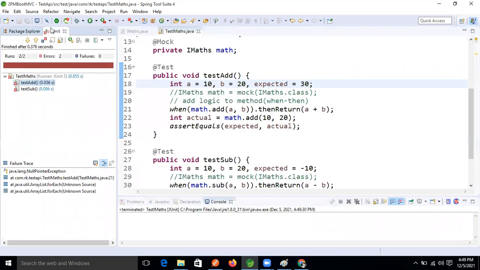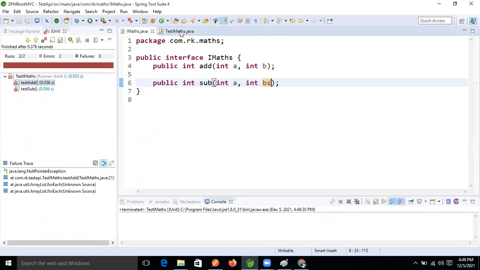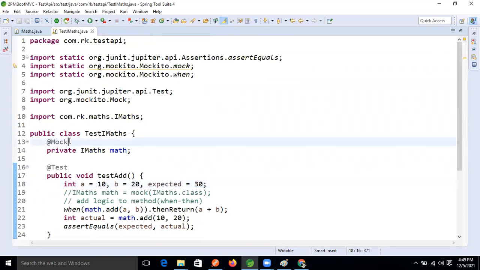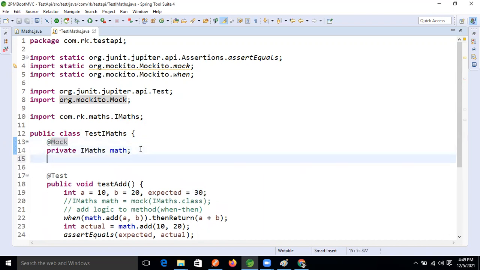Why are we getting it now? We need to initialize, guys. The Mock annotation is there, but we need to activate this Mock annotation in this test class. So what we will do now, guys? We will write one method, public void setup, just write setup only, right?